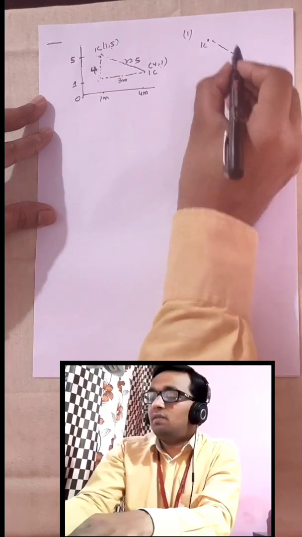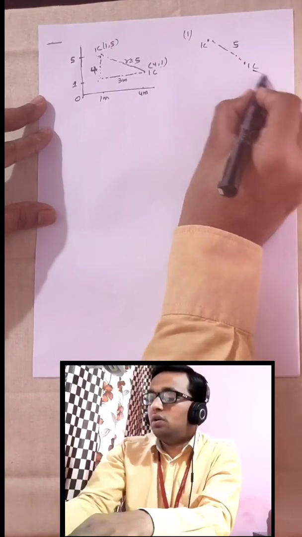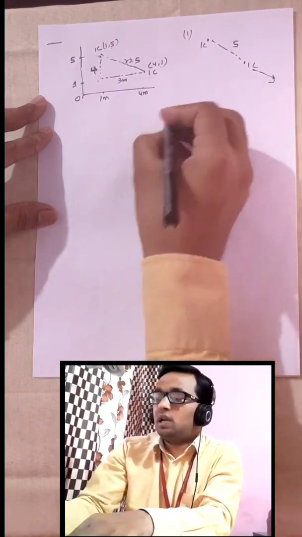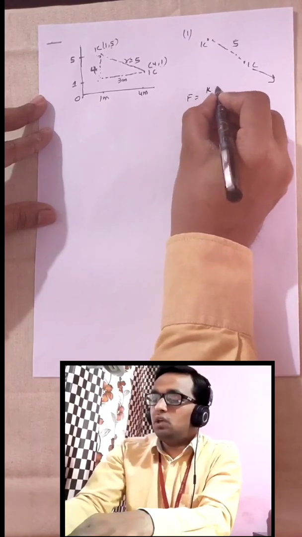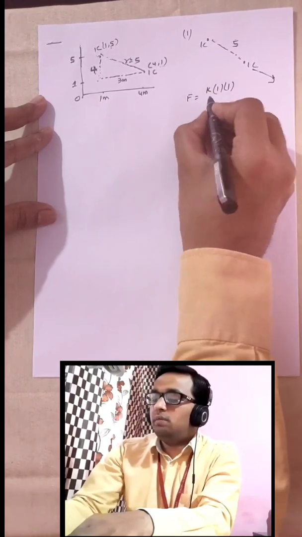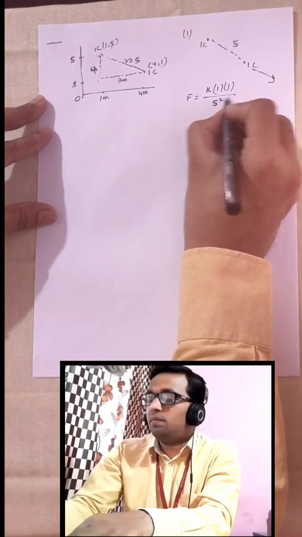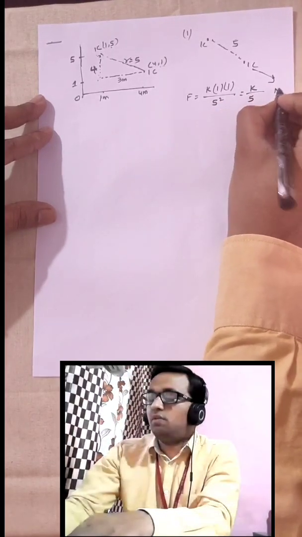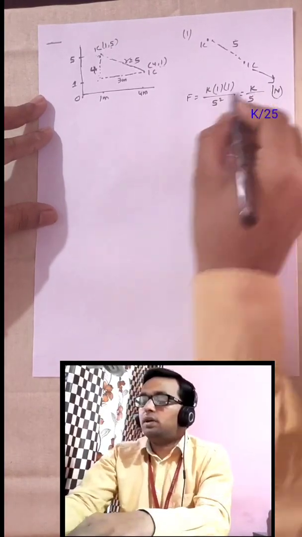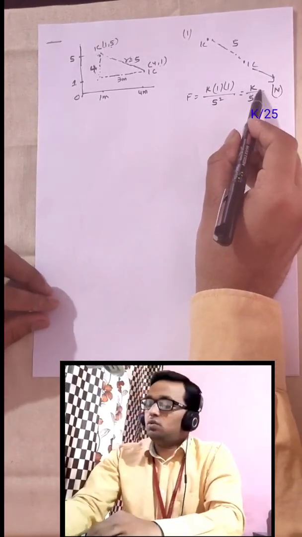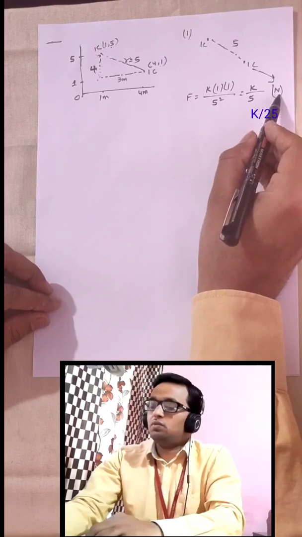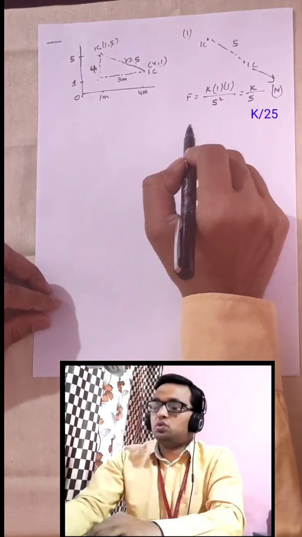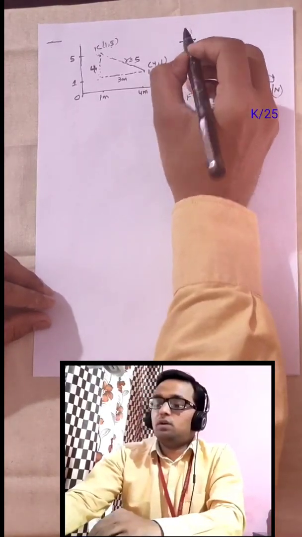Force on any charge will be along this line, and that force will be k q1 q2 divided by r square. So this answer will come out K by 5 Newton. The value of K you know very well, but as I told you, I will use this notation K only. This much Newton force is acting between these two charged particles. So this is method number 1.